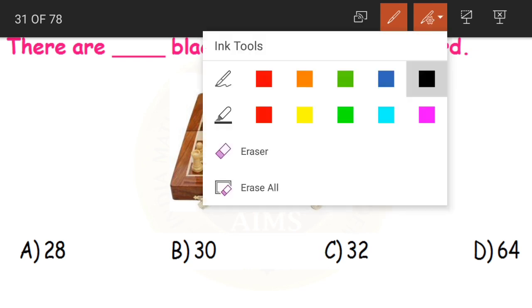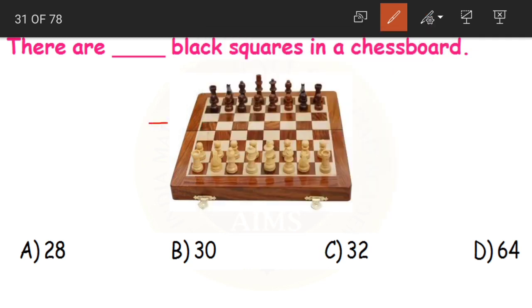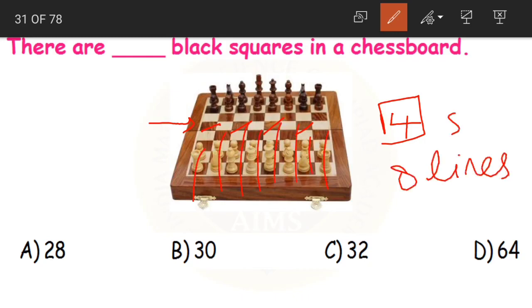Okay. Or else an easy way to count this is, take any line. Let us say this. How many black squares are there? 1, 2, 3, 4. Okay. So what can we understand from this? In each line, there are 4 black squares. Now how many lines are there? 1, 2, 3, 4, 5, 6, 7, 8. There are 8 lines and 4 black squares in each line.